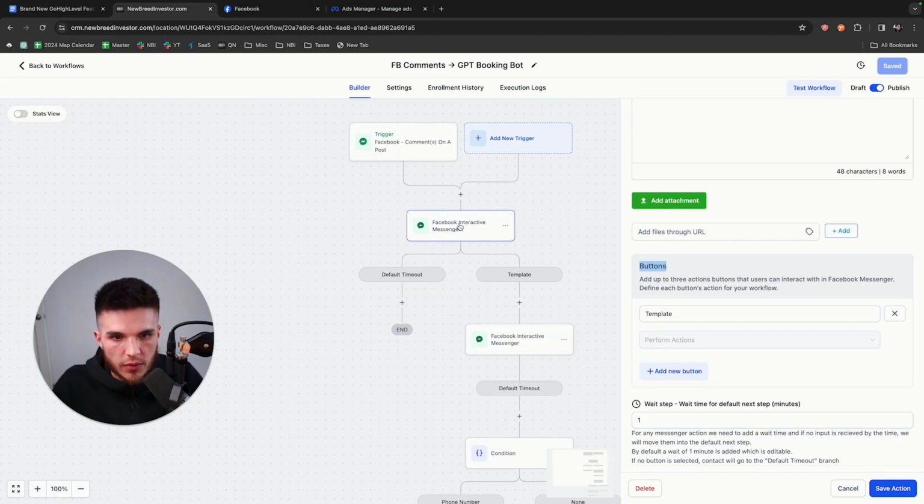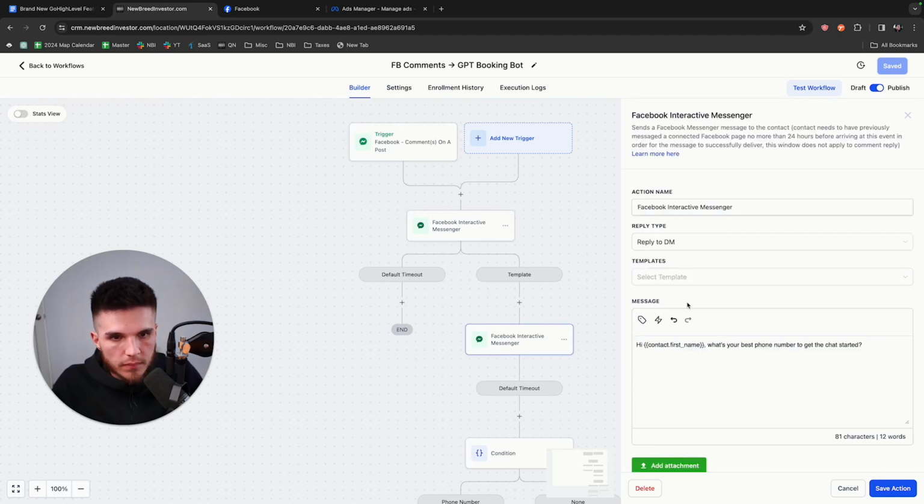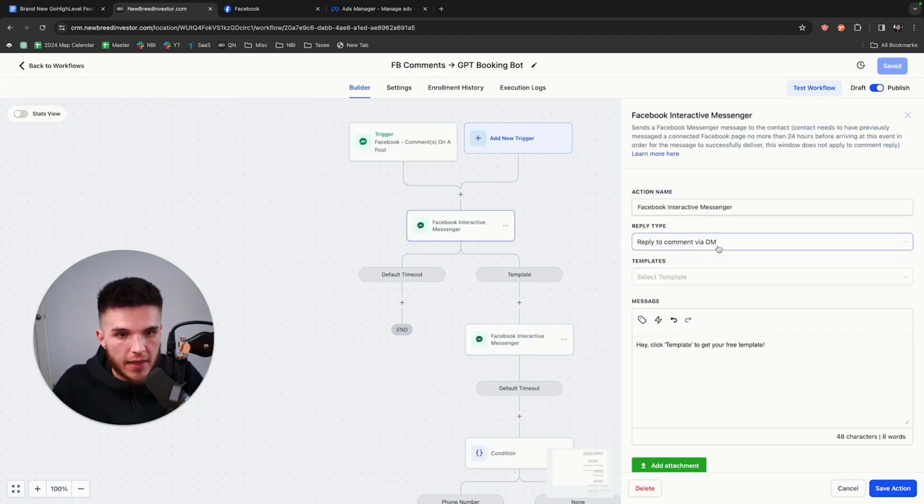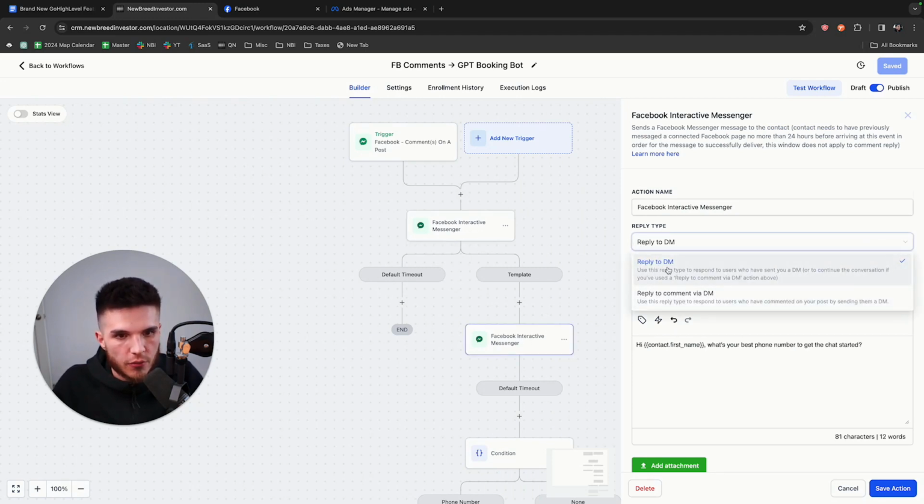Now, because we're programming a sequence here, if they click on this template button, we want them to go over here, which goes to our next action, okay? And now you'll notice this reply type is reply to the DM, because they commented on the post, and then we replied to that comment via the DM. Everything after that is going to happen inside of the DM. So this needs to say reply to DM.